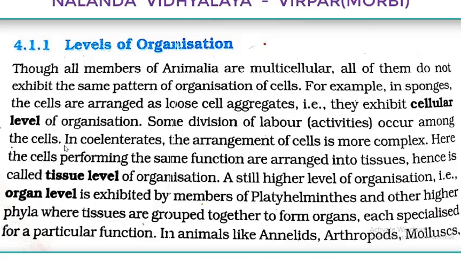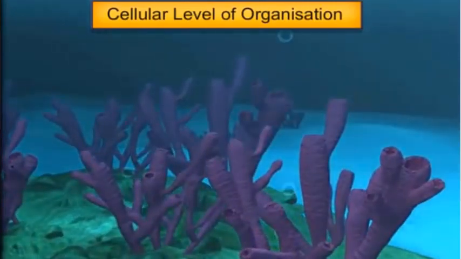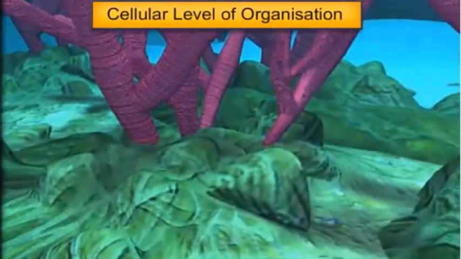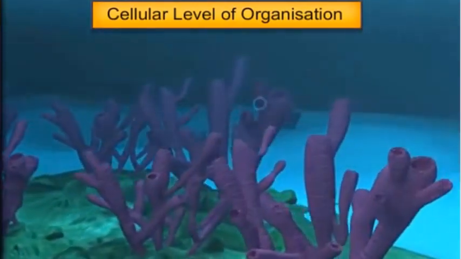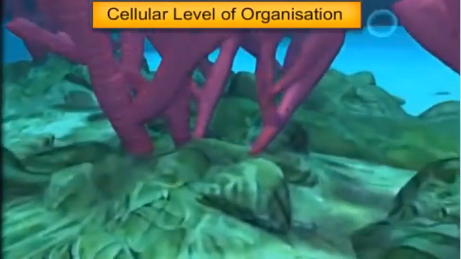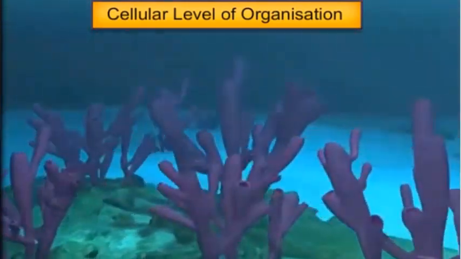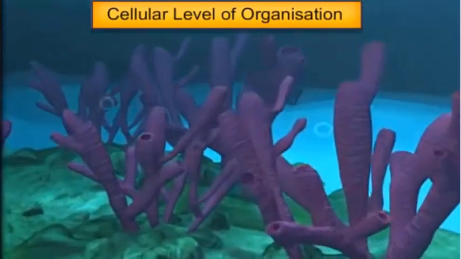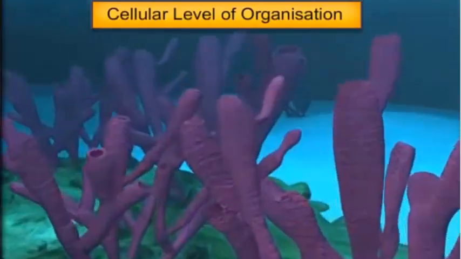So here in the first phylum, phylum Porifera, otherwise sponges, the level of organization is cellular level of organization. The question can be asked: even though Porifera or sponges are multicellular, the level of organization is cellular. Why? You have to answer that because they have the cell arrangement as loose cell aggregates and the division of labor occurs among the cells only. So like that you have to understand the point.